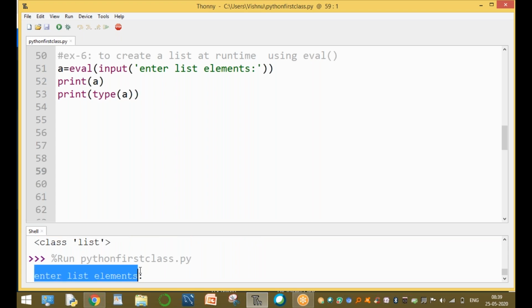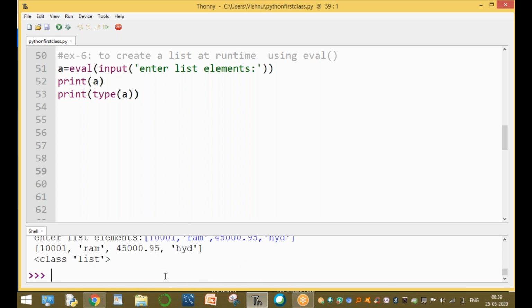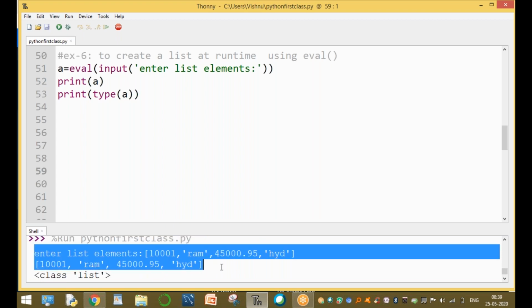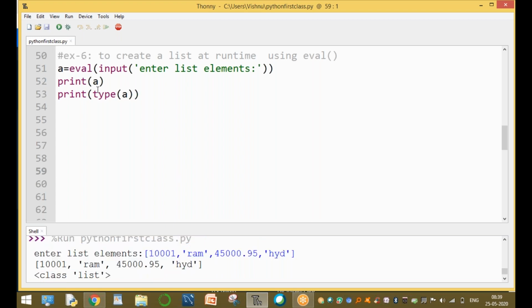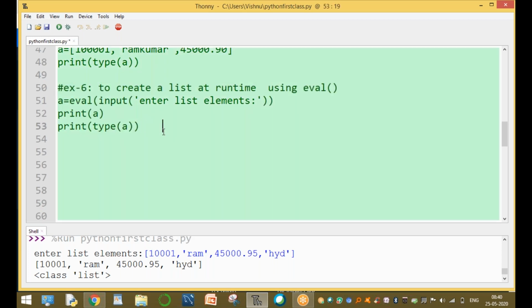Okay, enter the list element. We are using the square bracket, and enter the value 1001. Name is, for example, Ram. Balance is 45,095 paisa. And for example, the address is HYD. Square bracket completed, and this is the list. The list with different elements. Here we are not using the same type. Here we are using heterogeneous elements at runtime by using the evaluate function. This function is to run the elements at runtime.